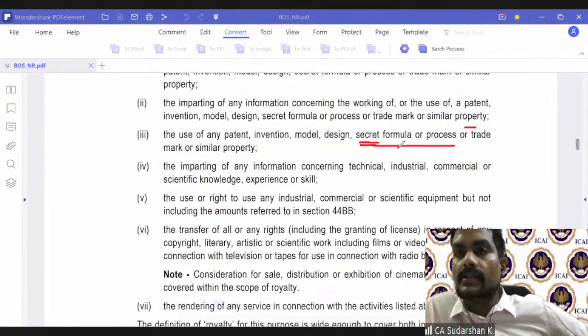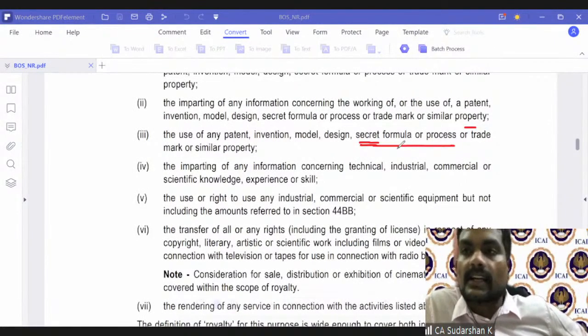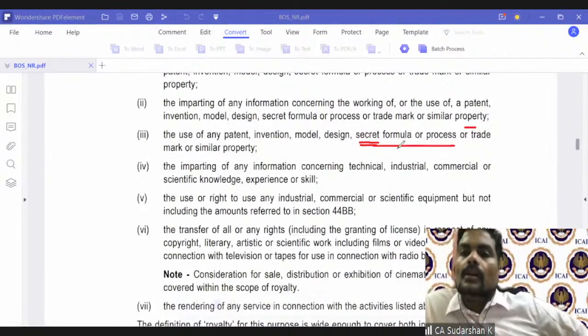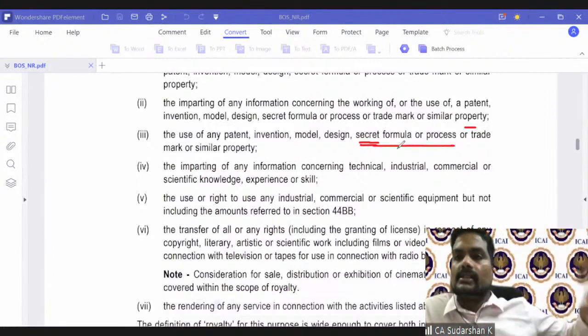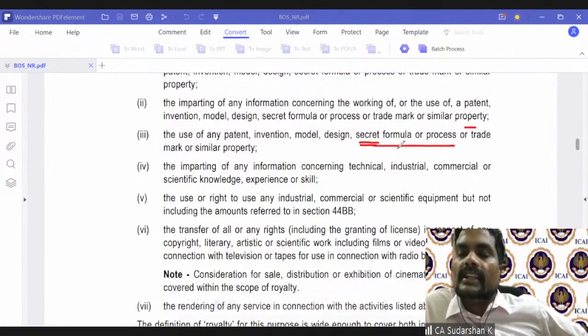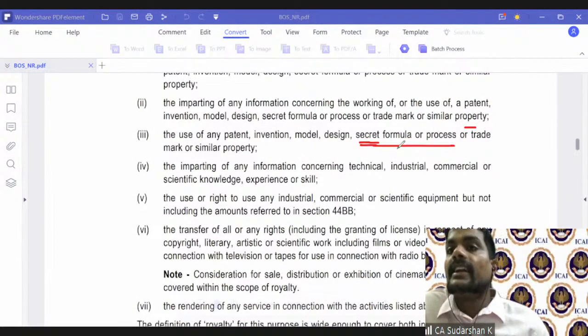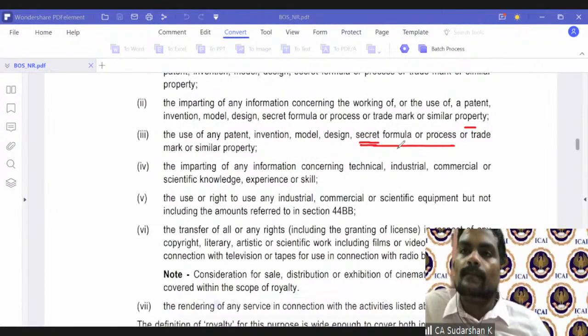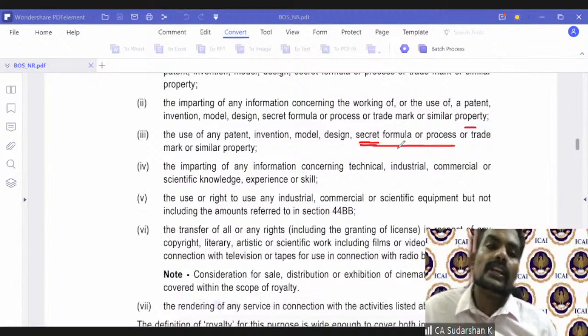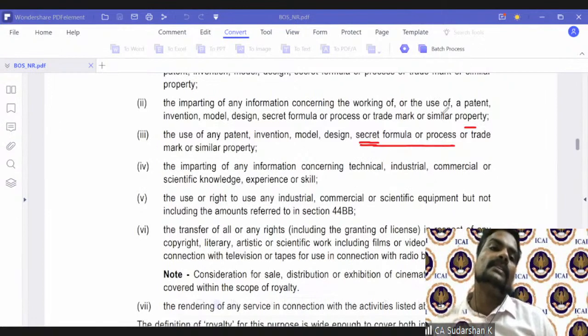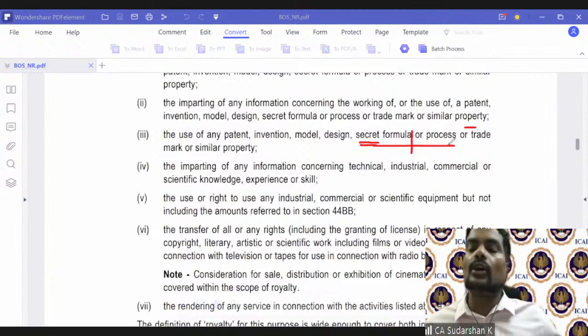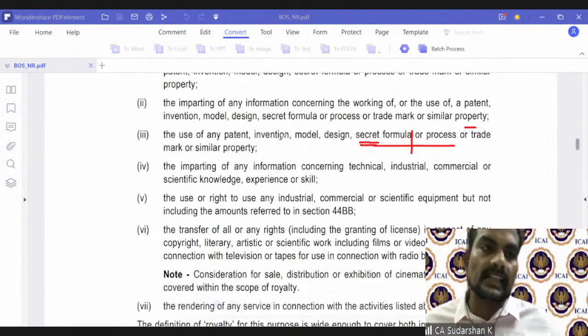For example, Coca-Cola's formulation is secret. Coca-Cola making certain thing, a process. So there's a taste that comes from, say, Subway. There's a process in their subs, or McDonald's, some burger. It's a secret process. And if I transfer it to somebody in India, they use it. Then they are saying it's royalty. So the taxpayer's contention is it is secret formula, secret process. Department's contention is no. Secret formula ends here. It is only a process. Doesn't matter whether it is secret or not.